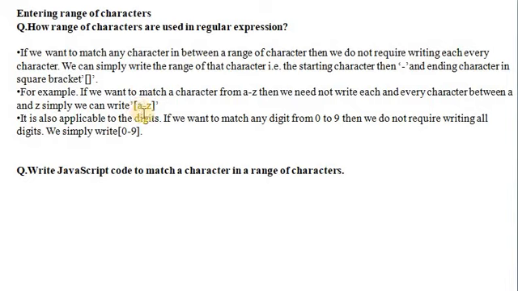This is all about today's lecture. In the next lecture we discuss matching digits or non-digits, punctuation and symbols, matching words, replacing text using the regular expression with the replace function, and returning matched characters, and the regular expression objects and their properties. Thank you.